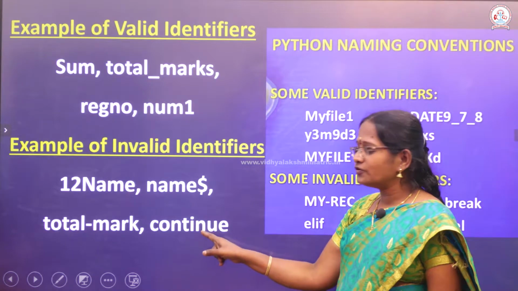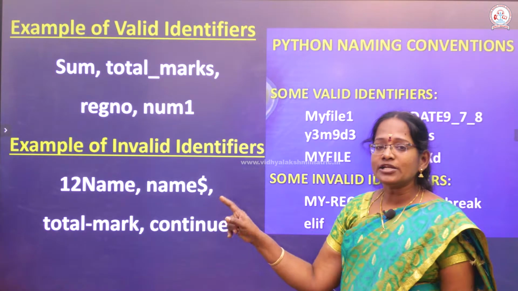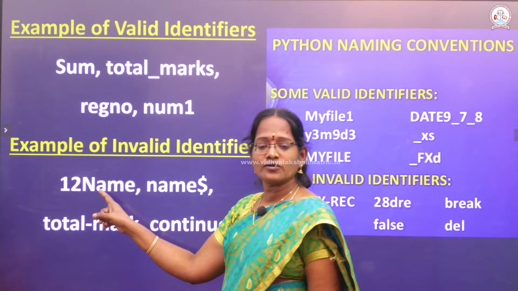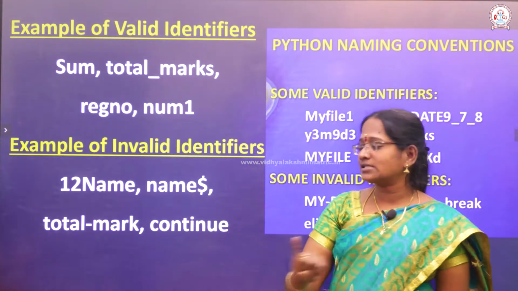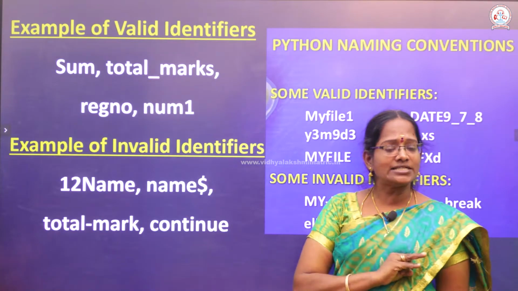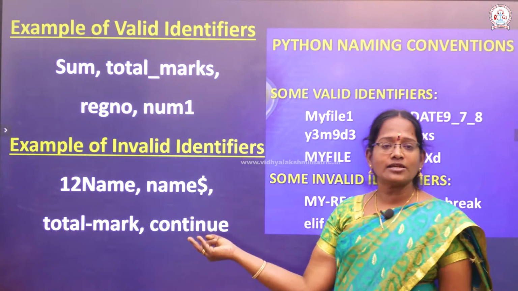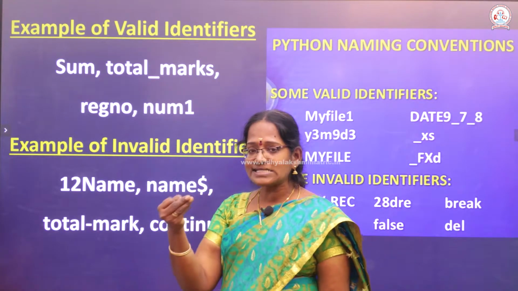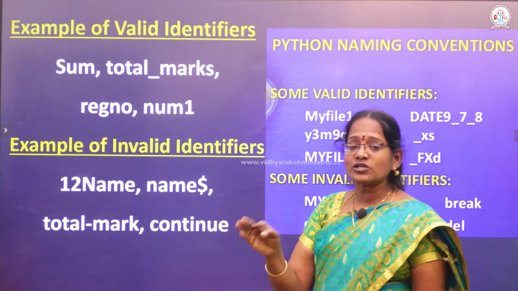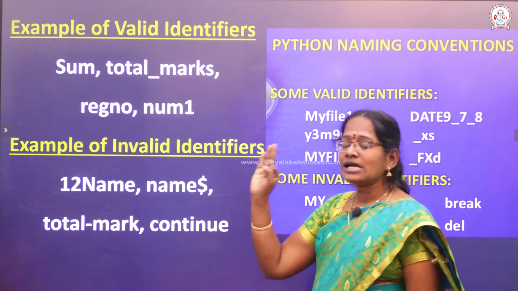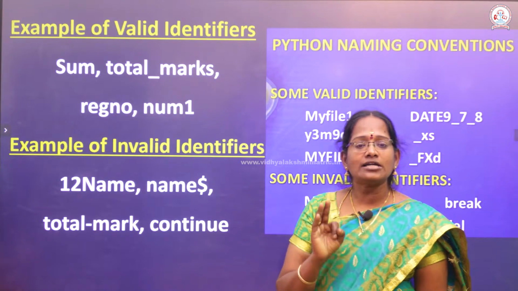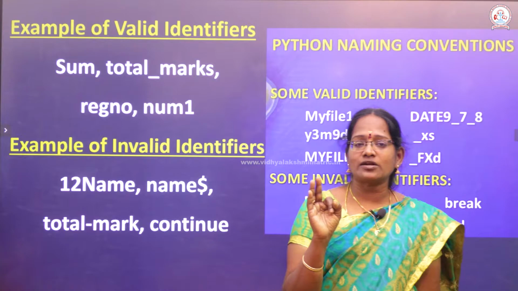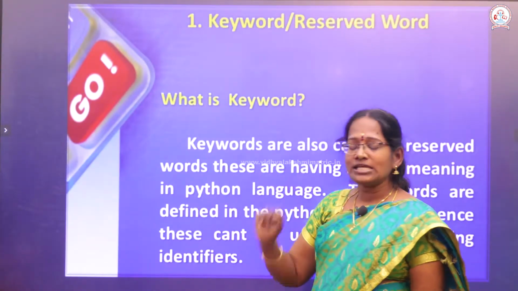One more thing: continue is a keyword, so these are all treated as invalid. Why is the first one invalid? Because it starts with a number, so it is invalid. Why is the second one invalid? The dollar symbol is not allowed. Why is the third one invalid? If you use a minus symbol in between, it is not valid. In the fourth one, continue is a keyword, which is not allowed. We should not use keywords as identifier names, so in this place we used a keyword.